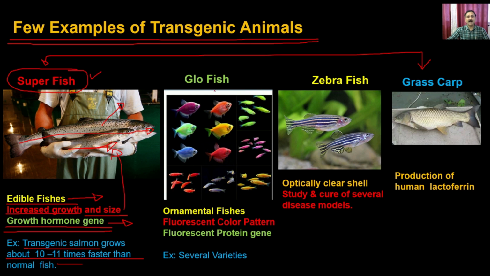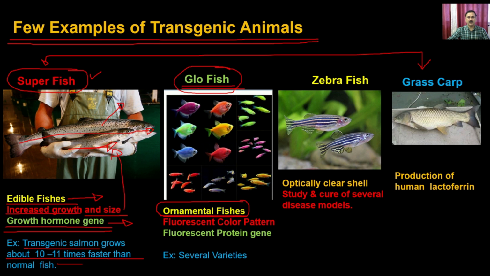Now, compared to that, you can also have glow fishes, and I think you remember when we were discussing biotechnology principles and processes, I took the example of glow fishes. Glow fishes are ornamental fishes, used in aquariums for pet purposes. What you do here is overexpress different types of fluorescent proteins in different types of cells, in different types of fishes.